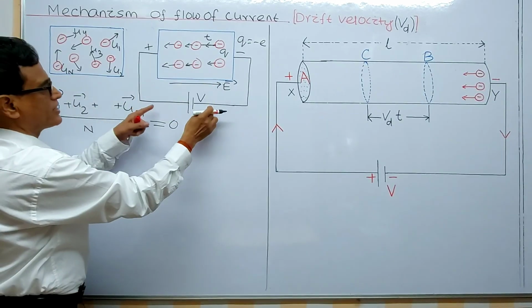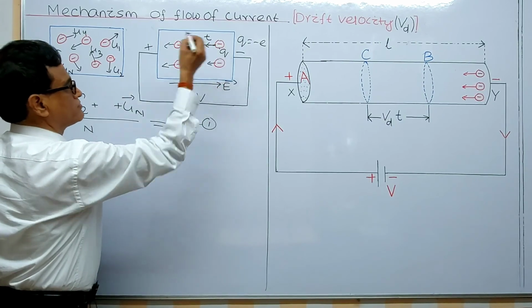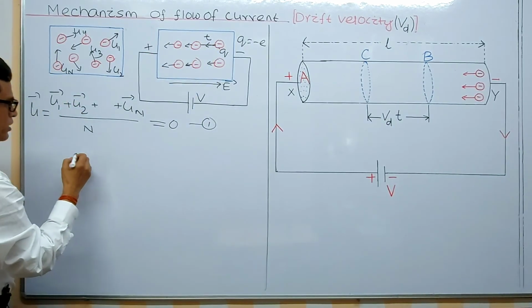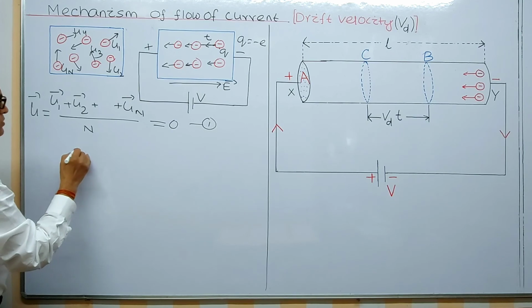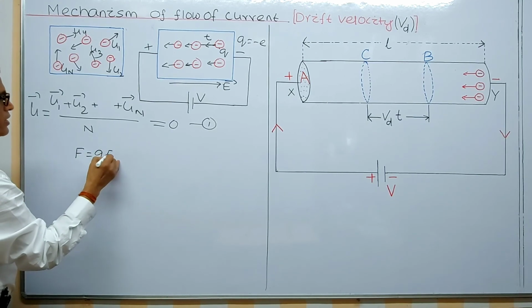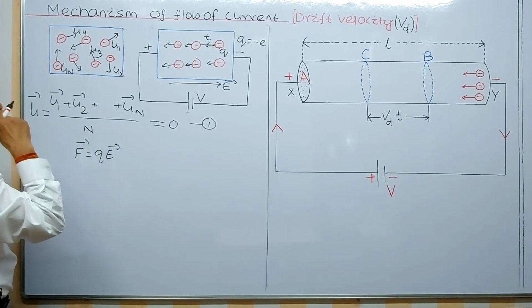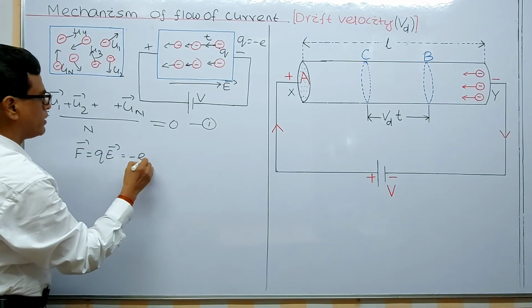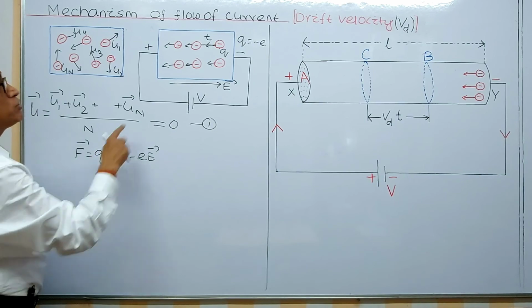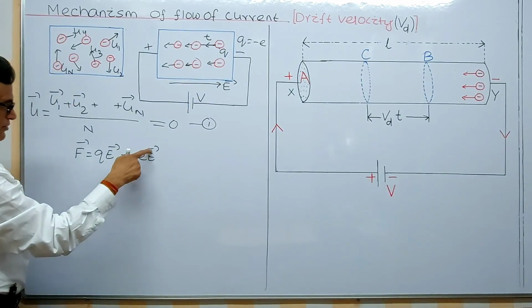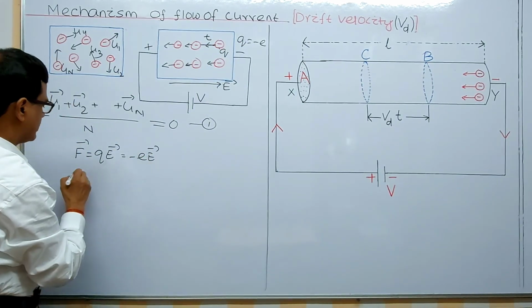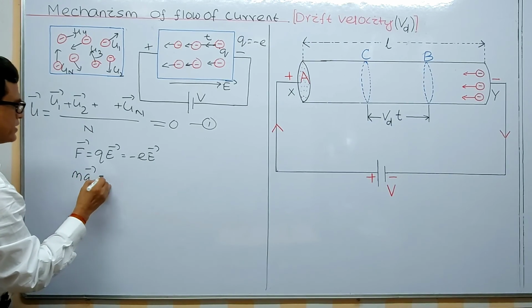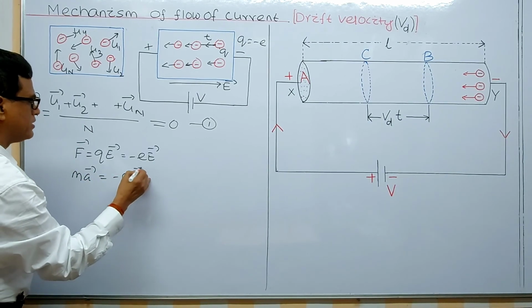Now when this electric field is applied, this electron experiences a force given by QE. I think you know this: F equals QE. Now Q is equal to minus e, so the electric field and force are oppositely directed, and that implies that mass times acceleration is equal to minus eE.